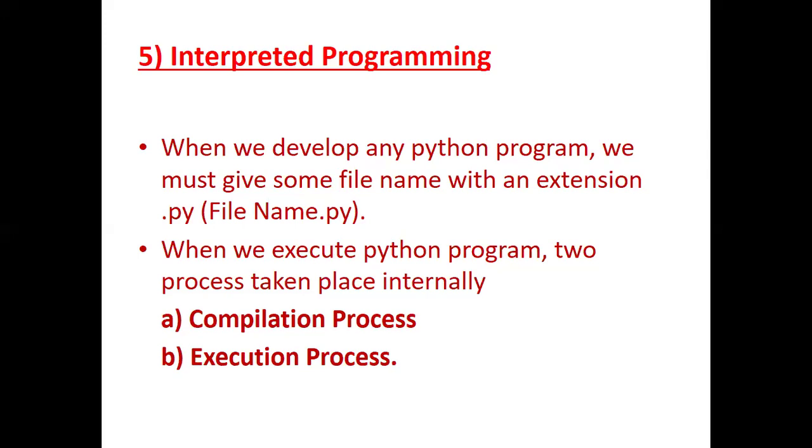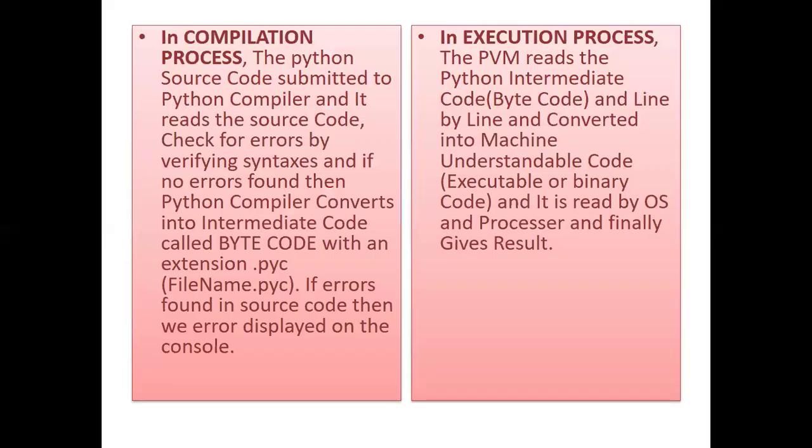So whenever we execute the Python program, two processes take place. One is the compilation process. Second is the execution process. Now, what do we understand by the compilation and the execution process? In the compilation process, the Python source code, whatever I've saved in a file with the .py extension, will be submitted to the Python compiler.